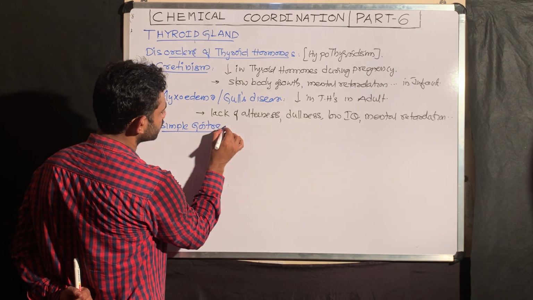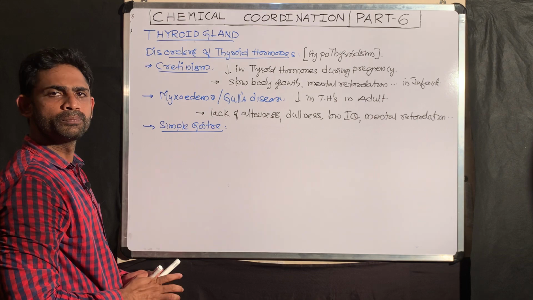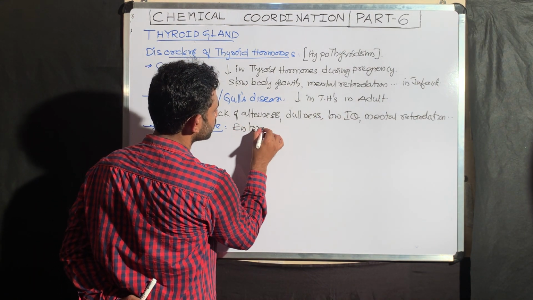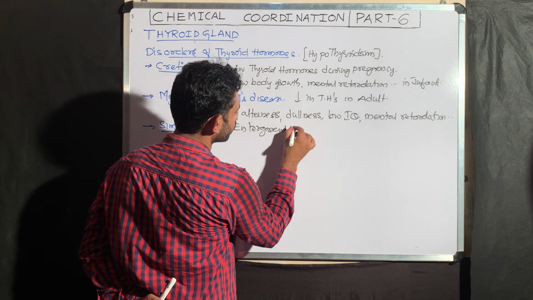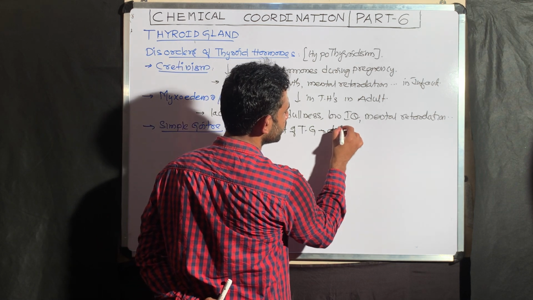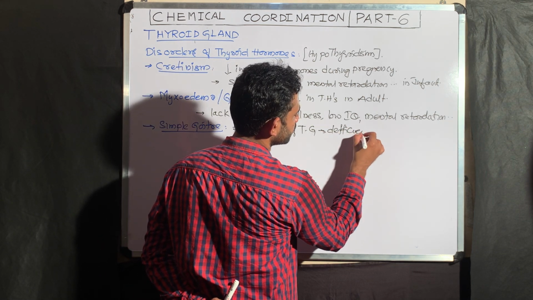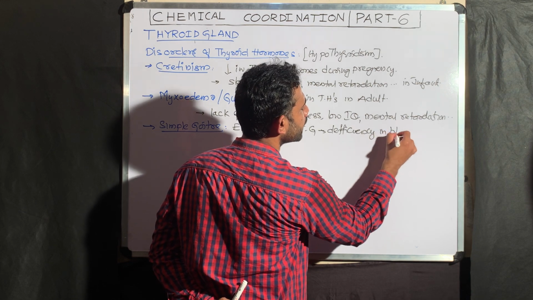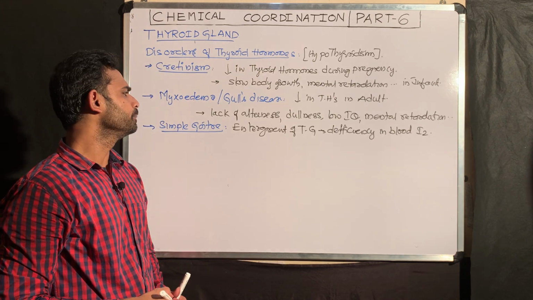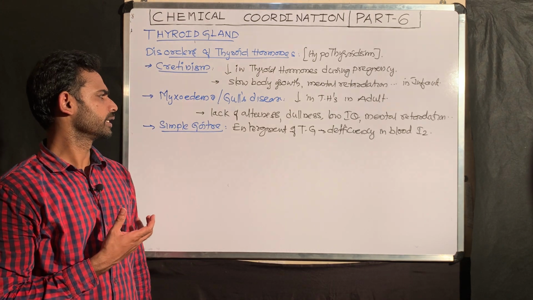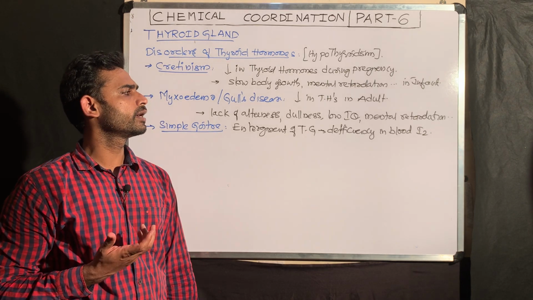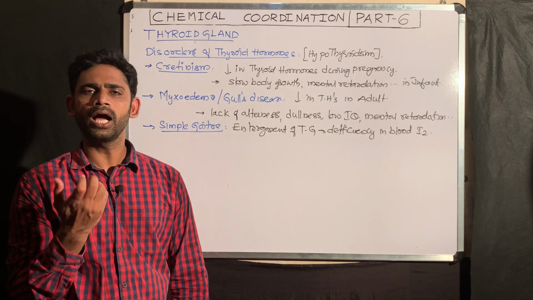This is commonly seen. What does simple goitre mean? Enlargement of the thyroid gland due to deficiency of iodine in the blood. First understand this, and I will explain. Simple goitre involves enlargement of the thyroid gland due to the deficiency of circulating iodine.